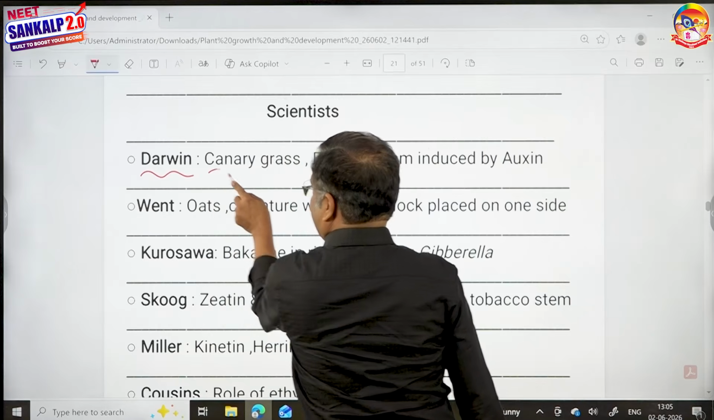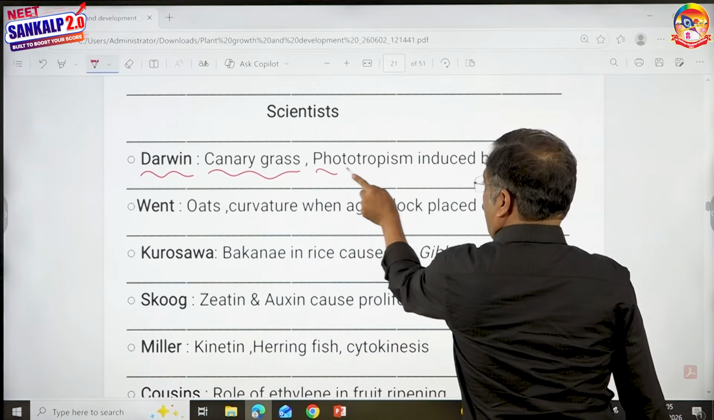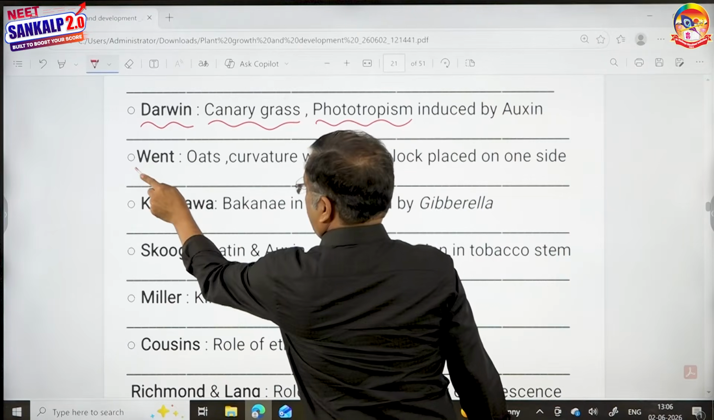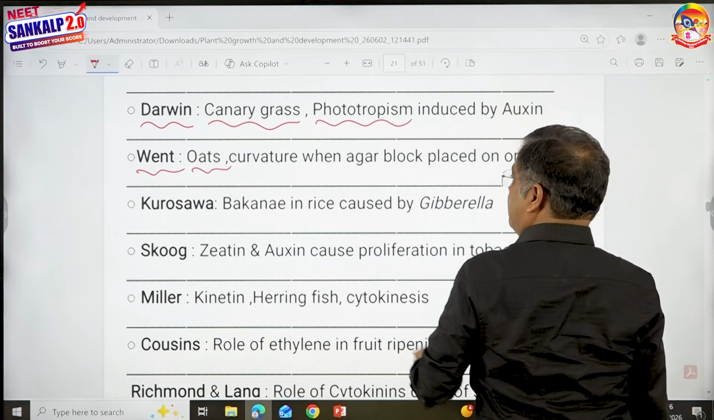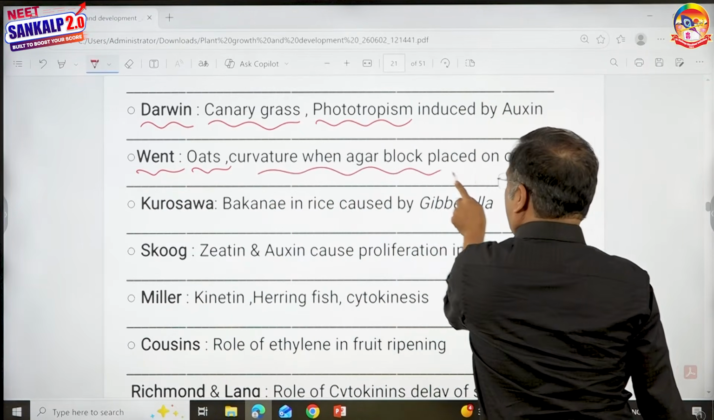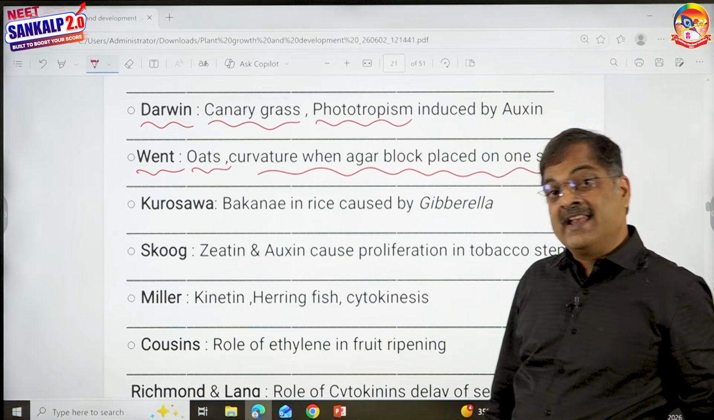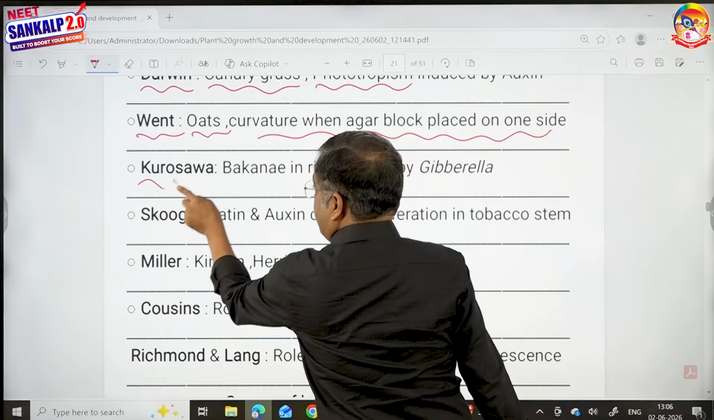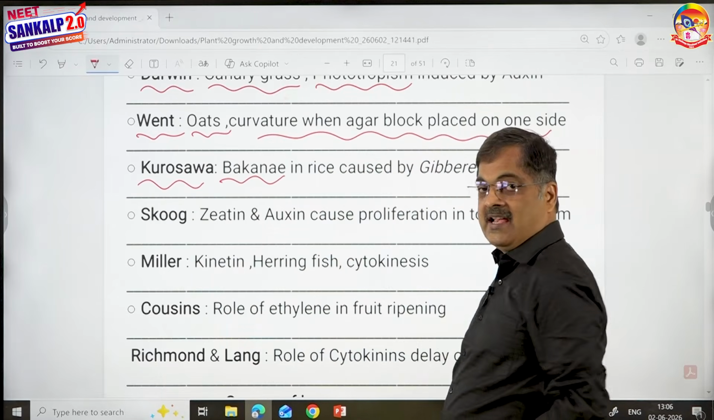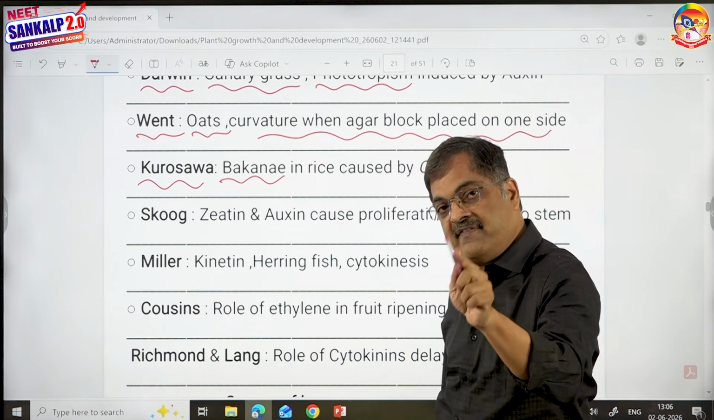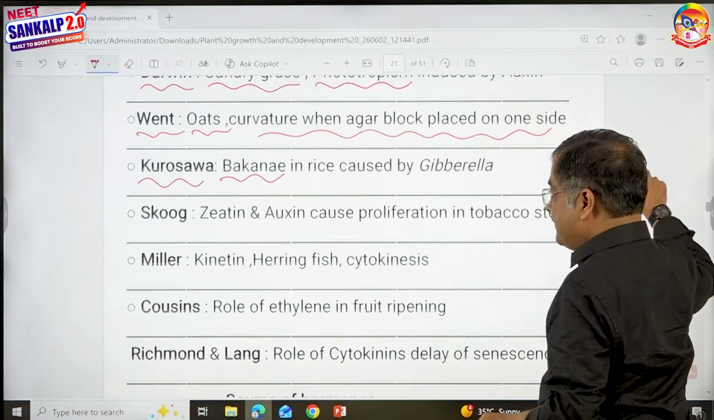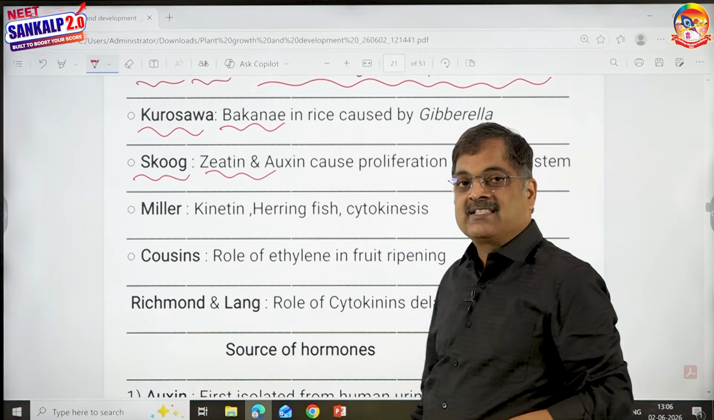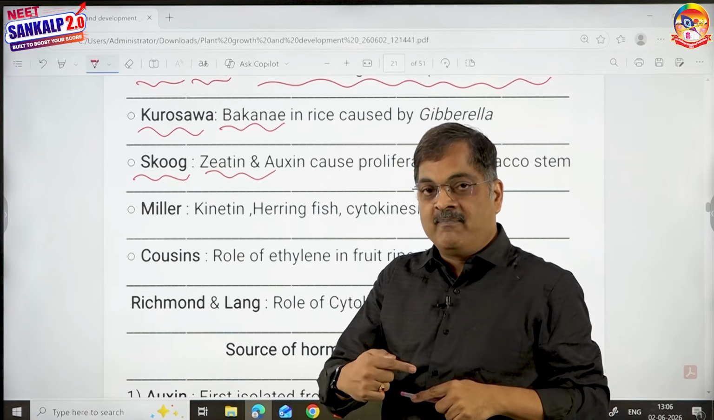Darwin worked on canary grass and reported that auxins help in phototropism. Wendt worked on oat plants and reported that curvature in oat coleoptiles is because of unequal distribution of auxin. I'm going to explain in a minute. Kurosawa reported that Bakanae disease in rice is caused by the secretions of a fungus, Gibberella fujikuroi. Skoog isolated a chemical substance called zeatin from the endosperm of maize.